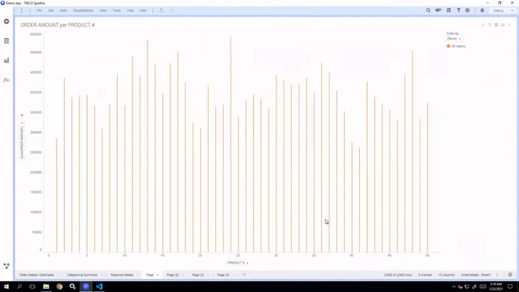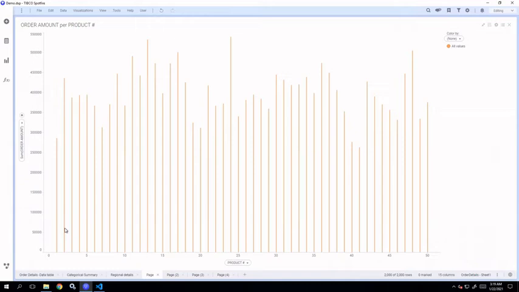Now product number is a continuous variable because it has numeric values. When you select a continuous variable, the bars are not displayed thicker, they are thinner because each bar represents each unique value in that column, that is product number.